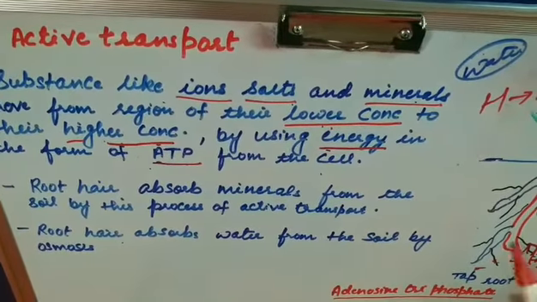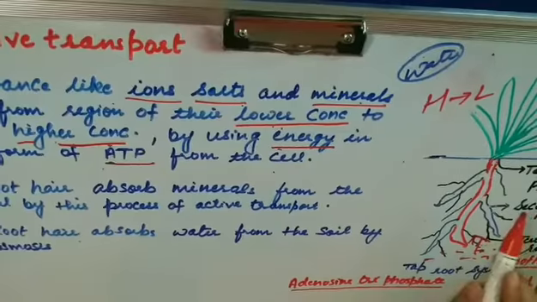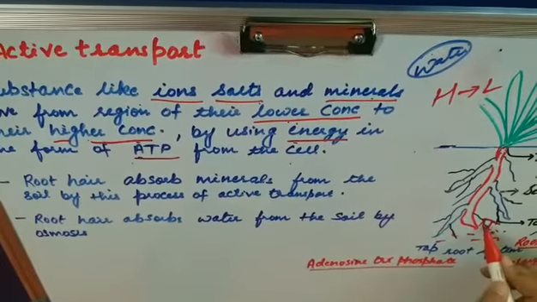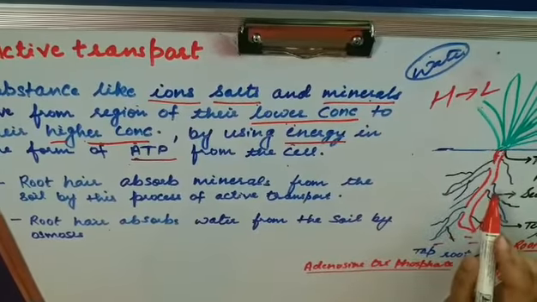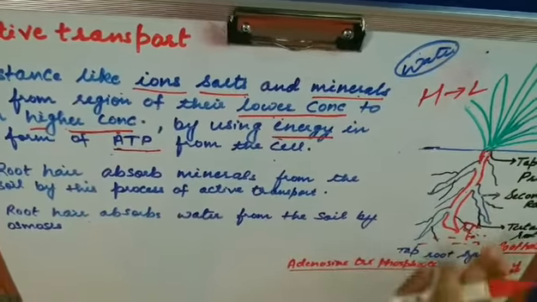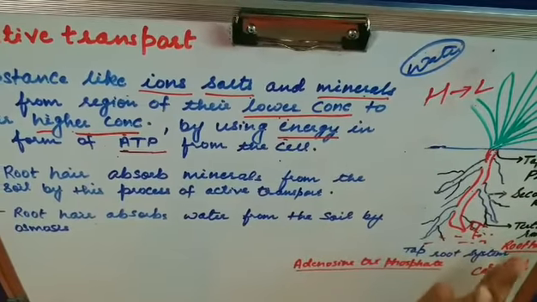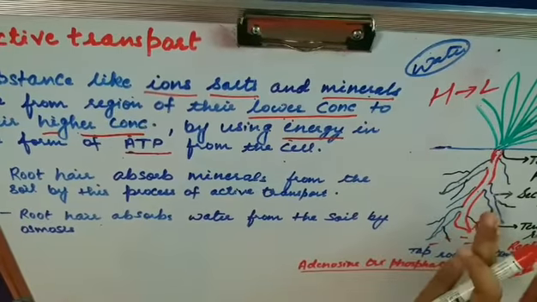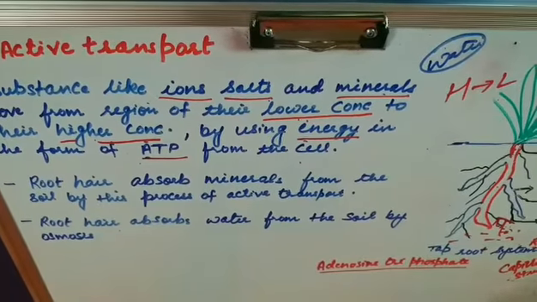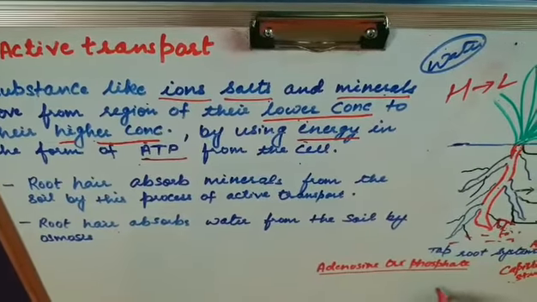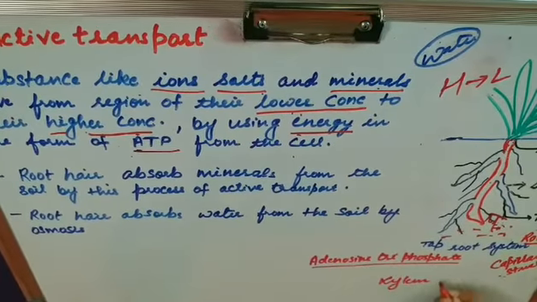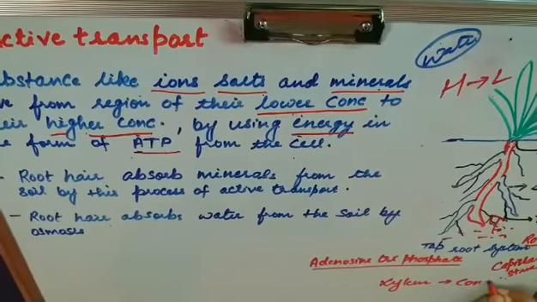Then the water gets to the deeper parts of the roots by cell to cell osmosis. From the root hair by osmosis the water is taken in, then from cell to cell osmosis it is transported to the deeper parts of the plant, passes through the root tissues, and from the root tissues to the xylem vessels, which is a conducting tissue.